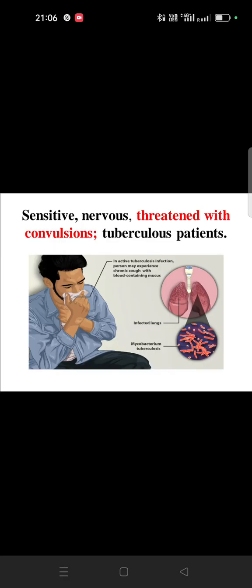Another symptom, sensitive, nervous, or threatened with convulsion, and tuberculous patient. It means the patient is especially very sensitive, and if they have tuberculosis, and with that the patient has threatened convulsion, there will be an epileptic attack, there will be a seizure. If you are getting this type of symptom, then we can think of belladonna, because belladonna is also a tubercular medicine.